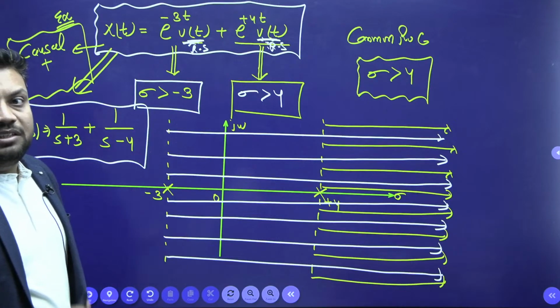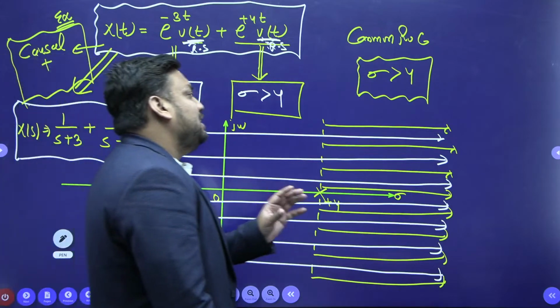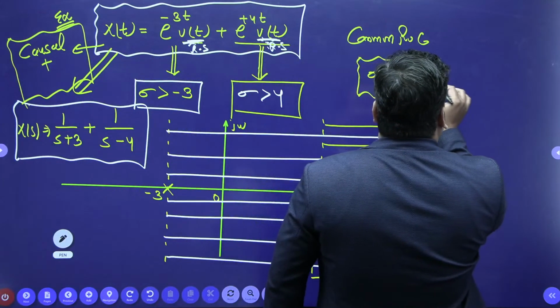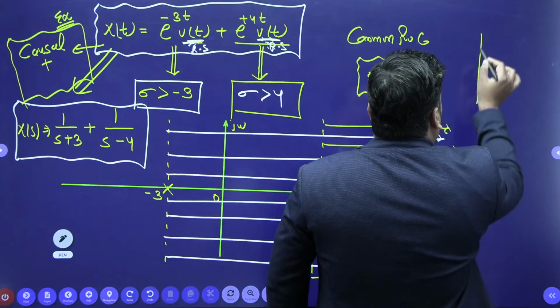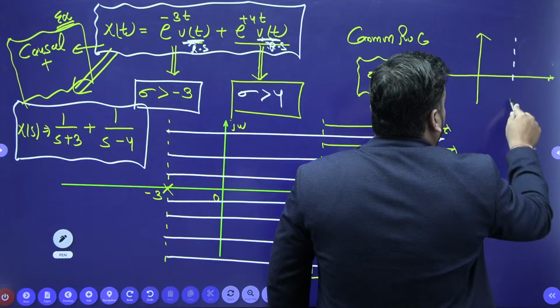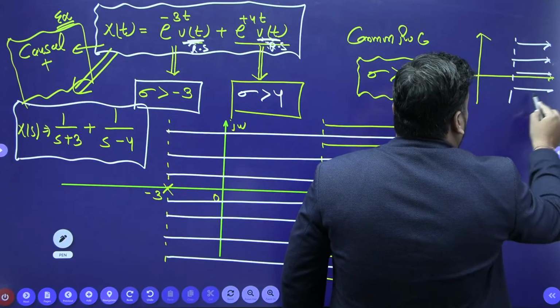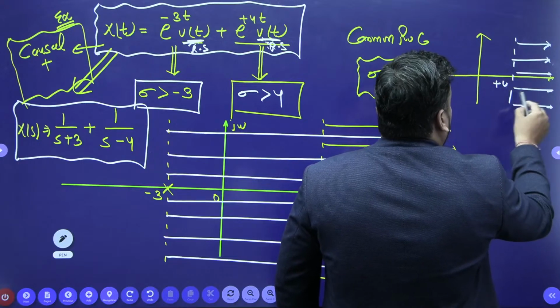Some students are writing stable. Neeraj is writing stable. Arey yaar bachcho, tell me what is the common ROC? Let me draw the common ROC. The common ROC is greater than 4.